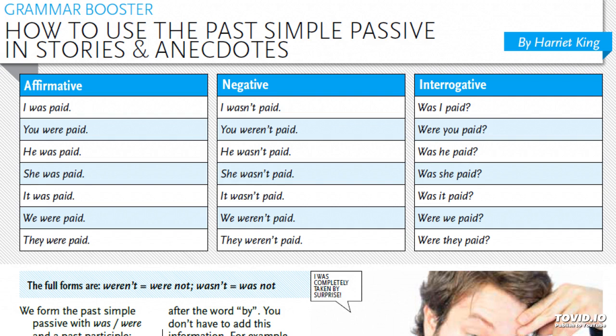It's obvious who has performed the action. The man was arrested at his home. Obviously, the police arrested the man.